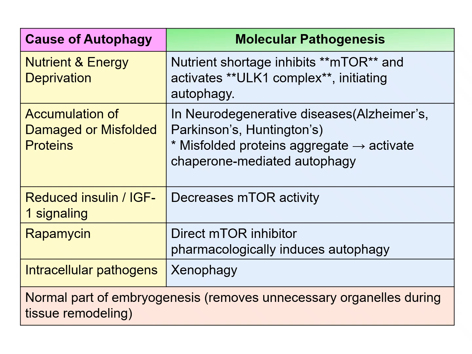In that process, the ULK1 complex is activated by AMP kinase. Whereas when there is nutrient or energy excess, autophagy has to be inhibited. So in that process, what happens? mTOR is activated, which further inhibits autophagy. And the second cause is accumulation of damaged or misfolded proteins. In neurodegenerative diseases like Alzheimer's, Parkinson's, Huntington's disease, misfolded proteins get aggregated, and later on they undergo autophagy by chaperone mediated autophagy. When there is reduced insulin or insulin like growth factor 1 signaling, there is decreased mTOR activity.